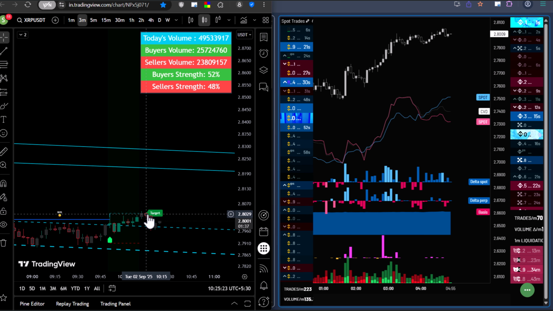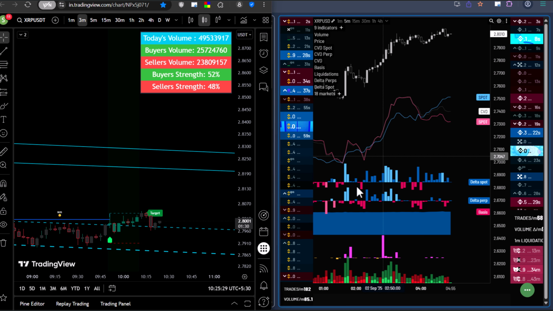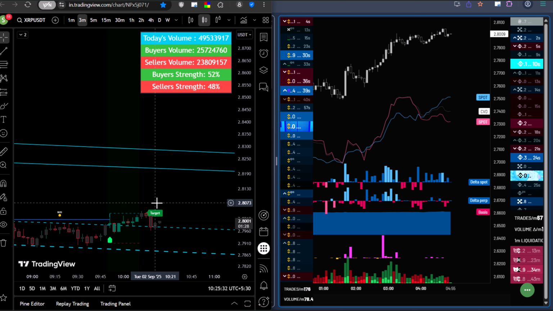And as you can see, the price hit the target. So you have to remember that the main thing is data. Otherwise, don't take the trade, otherwise you will lose money.